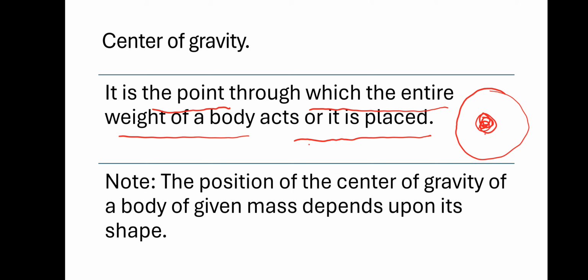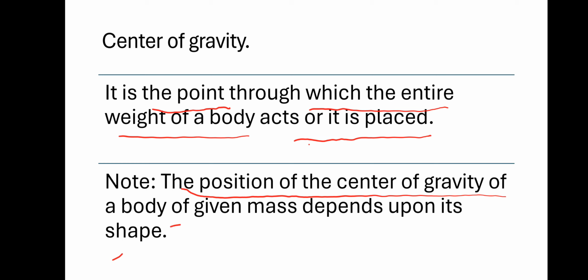Okay, next. Note: the position of the center of gravity of a body of a given mass depends upon its shape. This is important. The position of the center of gravity, where the weight of a body acts, for a given mass, depends upon its shape. Very important. For a different shape, for a different object, there is a different center of gravity.